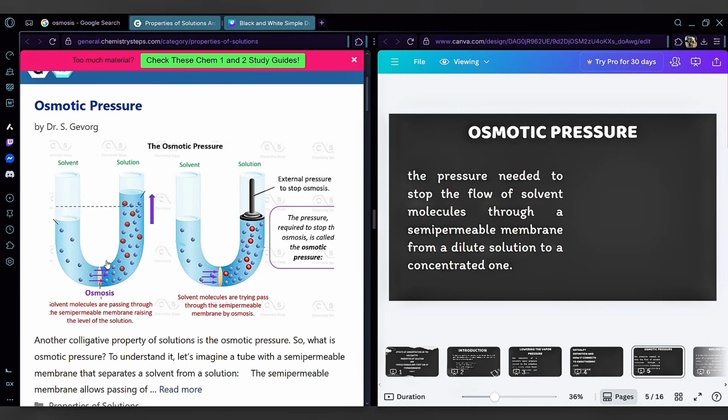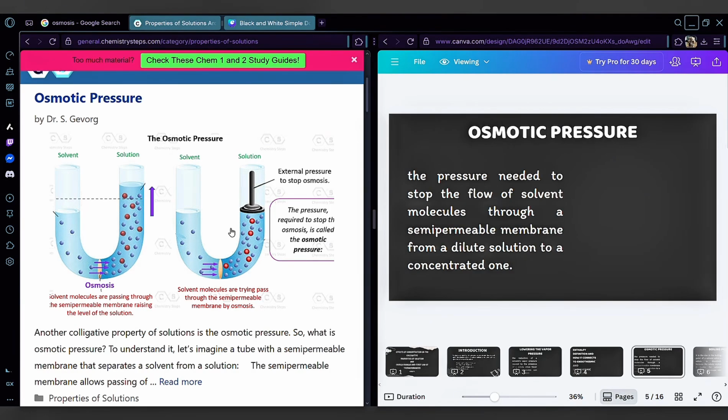So here, the semi-permeable membrane is this thing in the middle. The water passes through that, which is called osmosis, and raises the solution level. Basically, the osmotic pressure just pushes it back and balances the water levels, keeps the shape, and prevents excessive water movement. The higher the concentration, the greater the pressure.